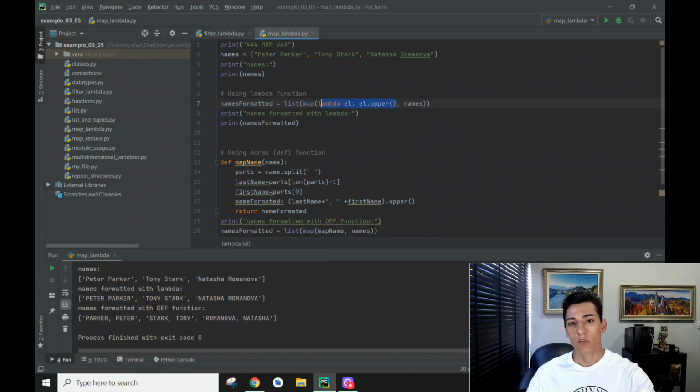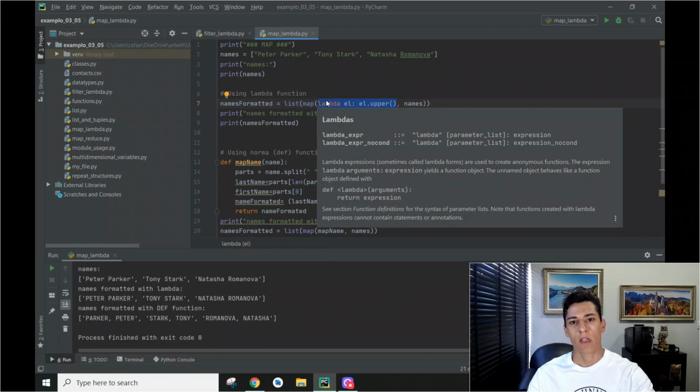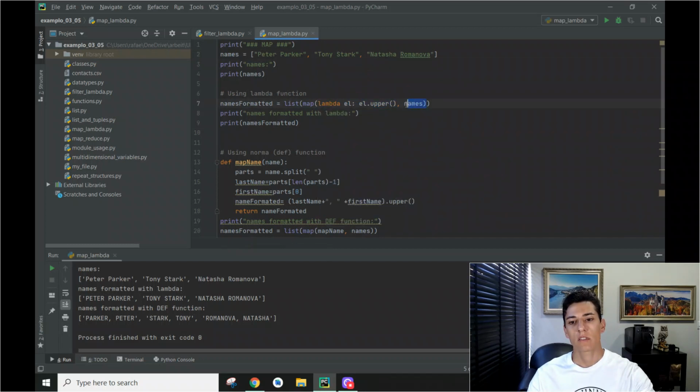So the map function has two parameters. One parameter is a function that performs the transformation of elements, and the second parameter is the array that will be utilized as input to be transformed, and the output of the map function is the new array that was produced, applying the transform function to each element of the original array. It's important to know that this function needs to receive one parameter and then has to return one value.